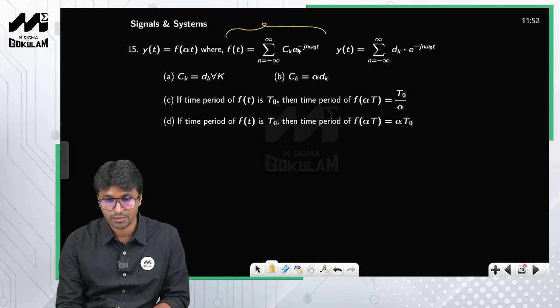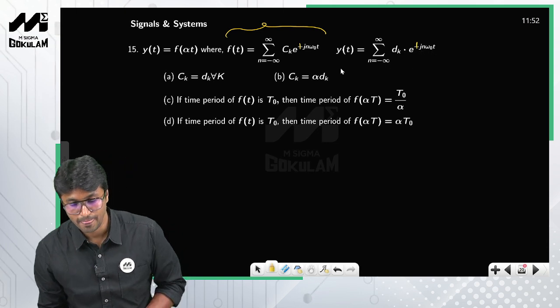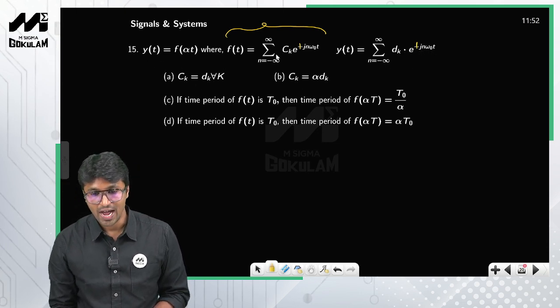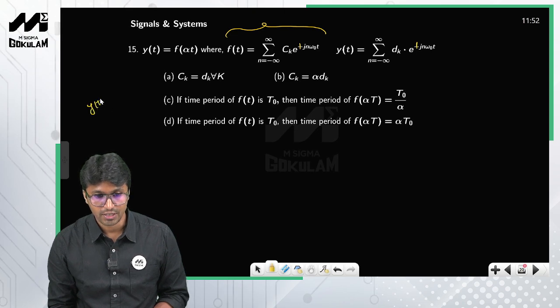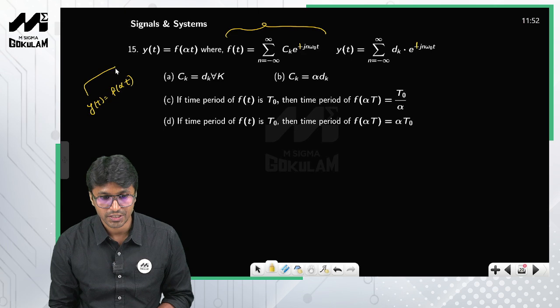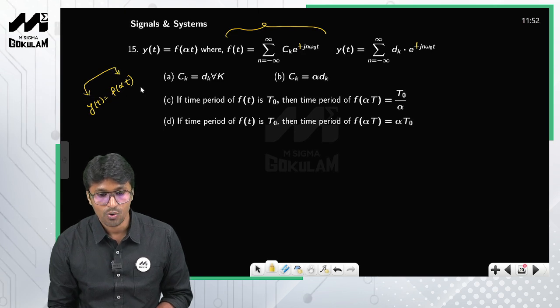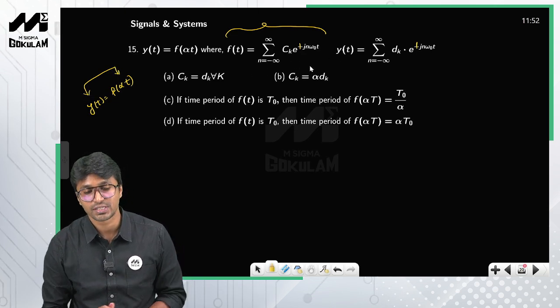So there is a printing mistake here, so this is essentially plus, right? So ck into e raised to j n omega naught t, dk into e raised to plus j n omega naught t, right? Now listen, how are these two signals related? So y of t is equal to f of alpha t, right? If this is the relationship between these two signals, how are their Fourier series coefficients related?